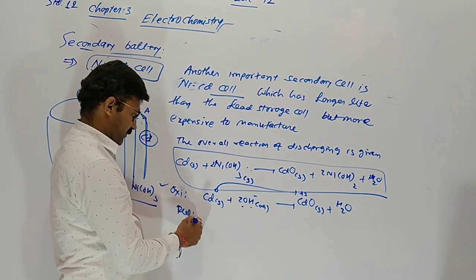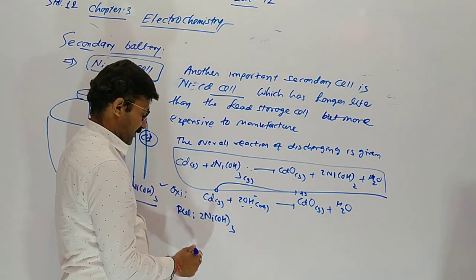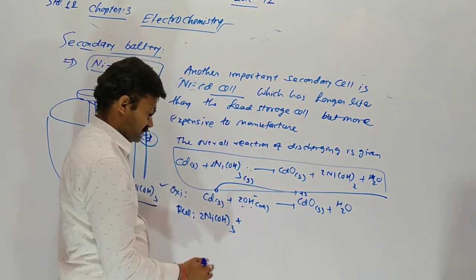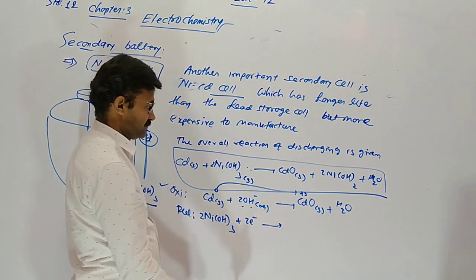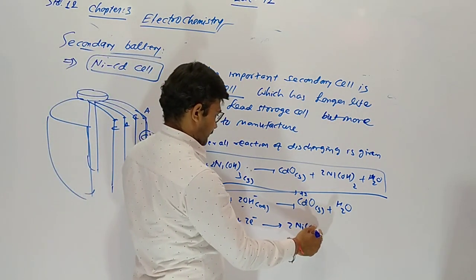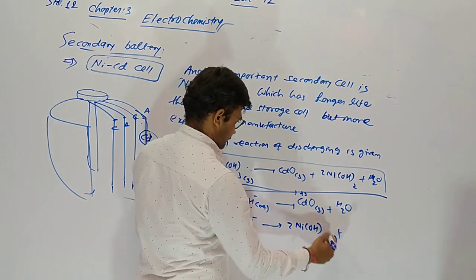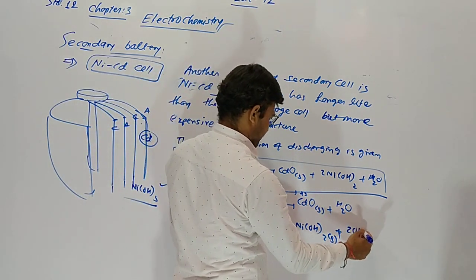Remaining are 2 hydrogen, 1 oxygen, so H2O. Now on the cathode, reduction: 2 Ni(OH)3 plus 2 electrons gives 2 Ni(OH)2 and releases 2 OH minus.